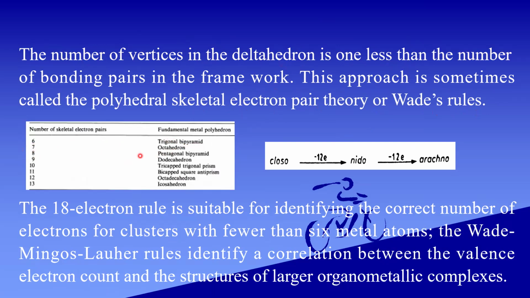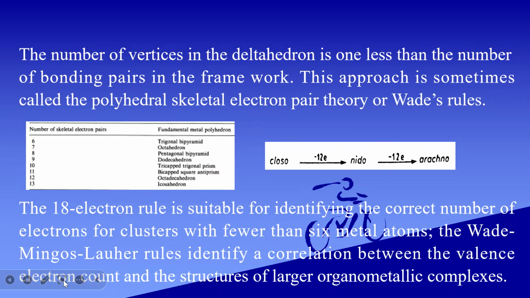If it is 8, a pentagonal bipyramid. Likewise, it goes on. The 18 electron rule is suitable for identifying the correct number of electrons in clusters with fewer than 6 metal atoms. The Wade-Mingos-Lauher rule identifies the correlation between the valence electron count and the structures of large organometallic compounds.